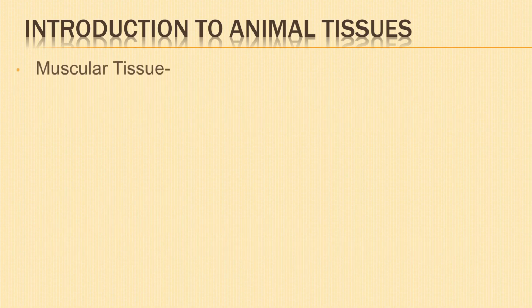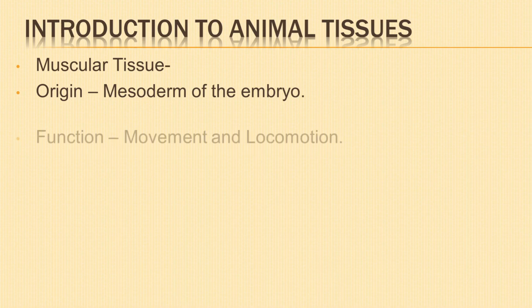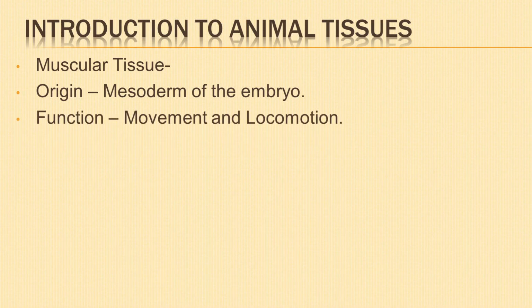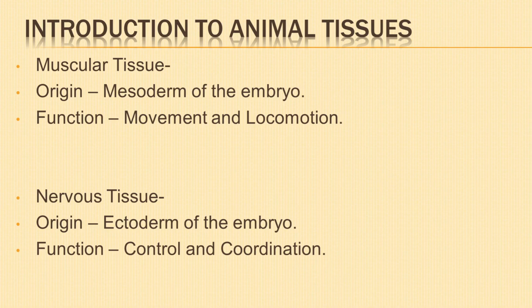Muscular tissue also originates from the mesoderm of the embryo and helps in the movement and locomotion of the body. Nervous tissue makes its origin from the ectoderm of the embryo and is responsible for control and coordination of the body. Let us look into the classification of animal tissues.